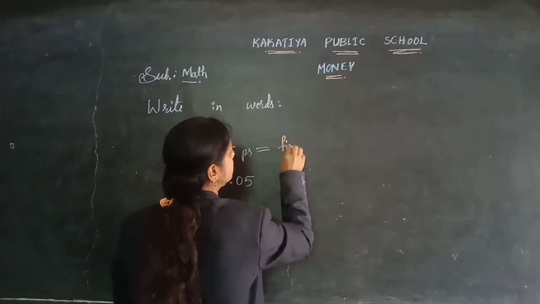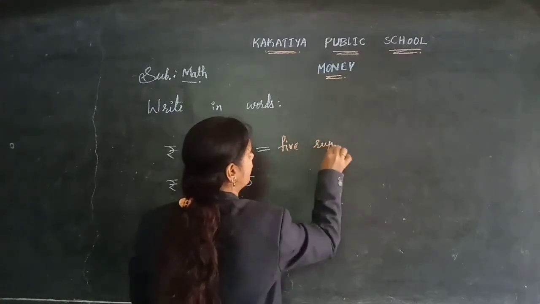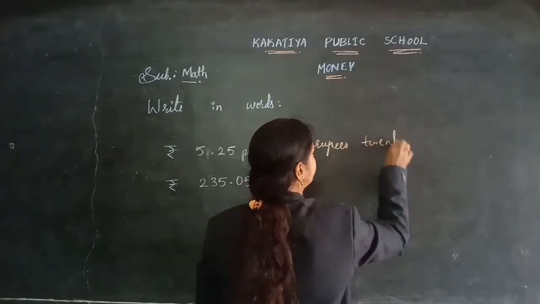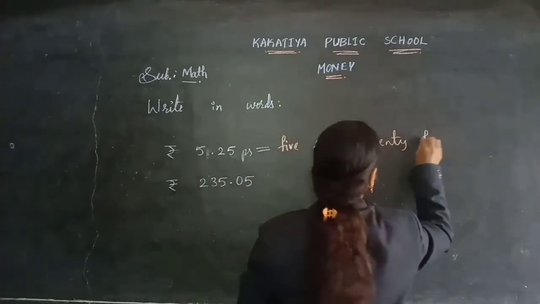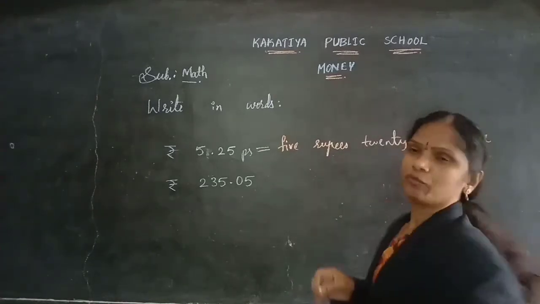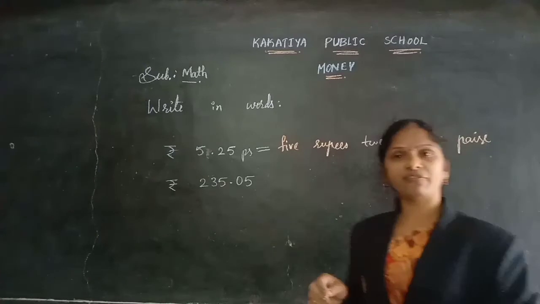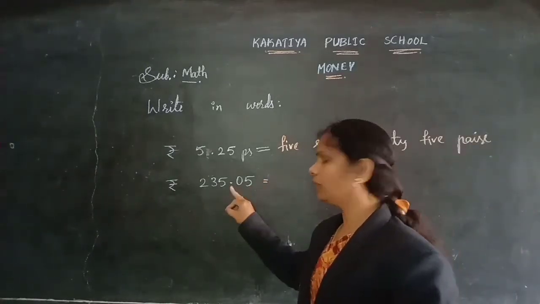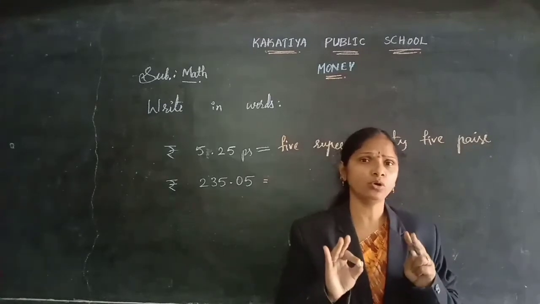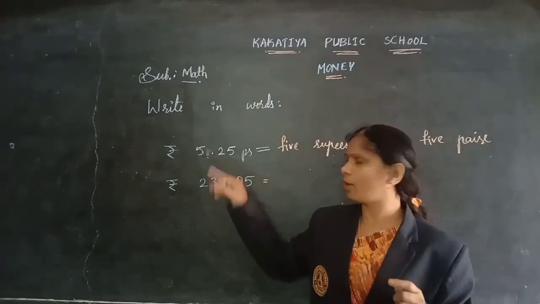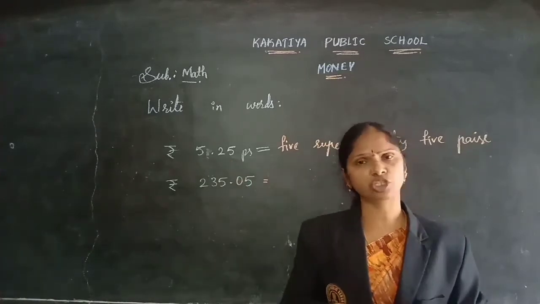5 rupees 25 pies. Okay. Look at this one down here. The pies number and the rupees number are separated by the point. You can separate by a dash also, children.